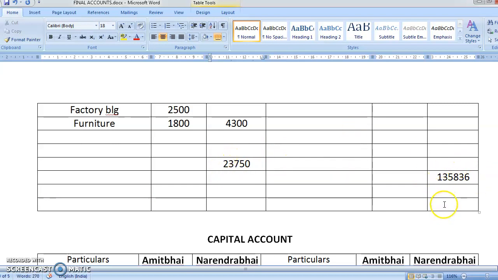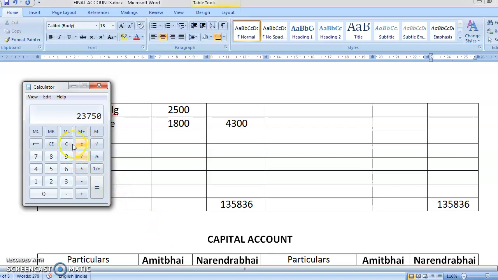Obviously, see which one is bigger, this one or that one? Obviously this one is bigger, so on the last line we will write 135,836. Okay, now we'll rub both the figures because we require some space. And you have to rub it without fail. We are just writing to tally between the both. So now let's do the minusing.